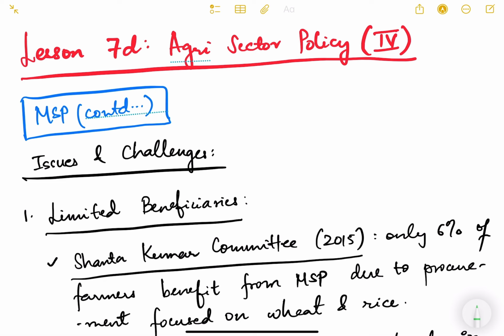We are talking about agri sector policy in this lesson, and this is the fourth video. In the previous lesson, friends, we had started discussing the minimum support price, which is MSP, and we'll continue that topic in this video also. In this video, we'll study the various issues and challenges for MSP in our country.